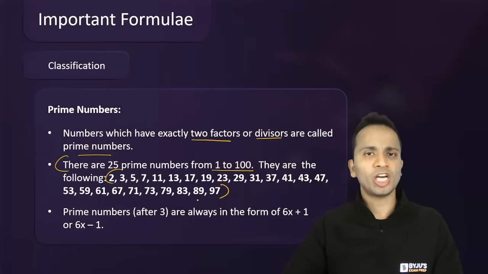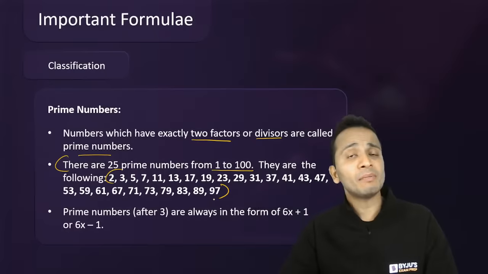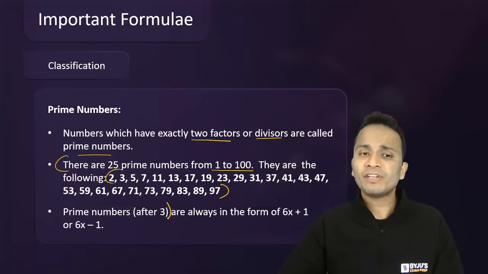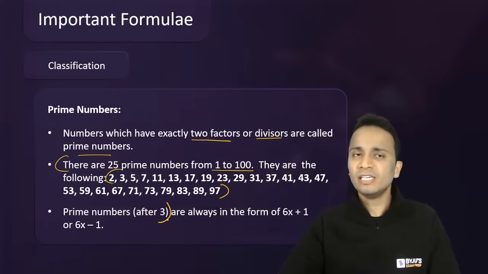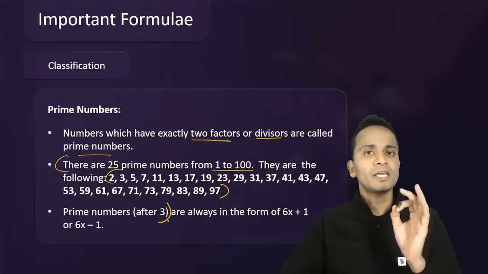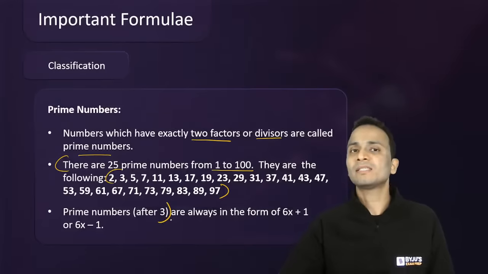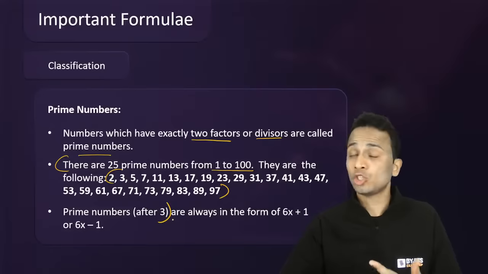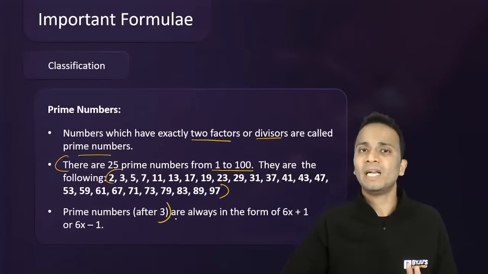Also, if I want to generalize the way prime numbers can be expressed, then I can say that after 3 or above 3, every prime number can be expressed as 1 less than a multiple of 6 or 1 more than a multiple of 6.